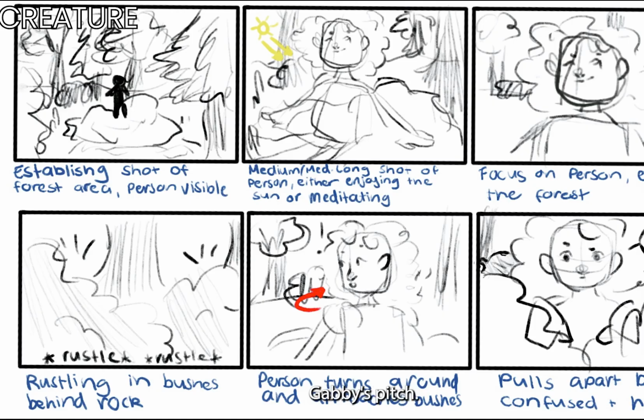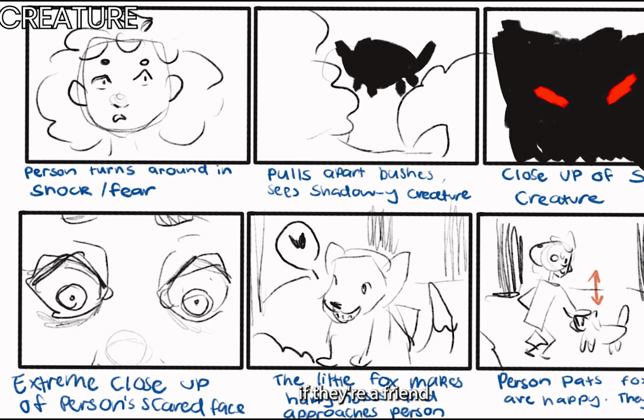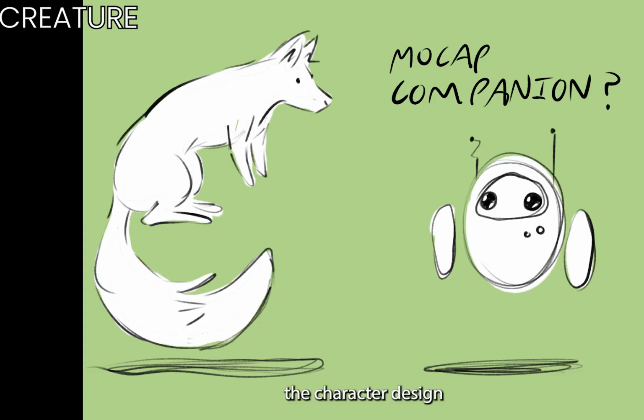So instead we went with Gabby's pitch, a person who's meditating in the middle of a forest who encounters a creature. They're not sure if they're a friend or a foe. I did the character design for the creature.